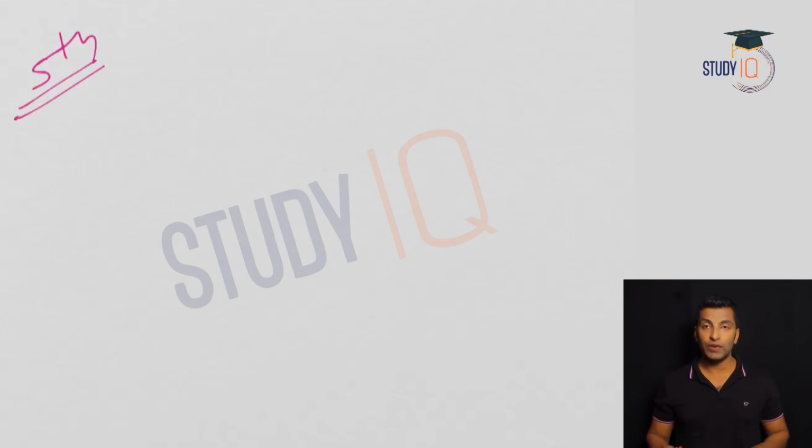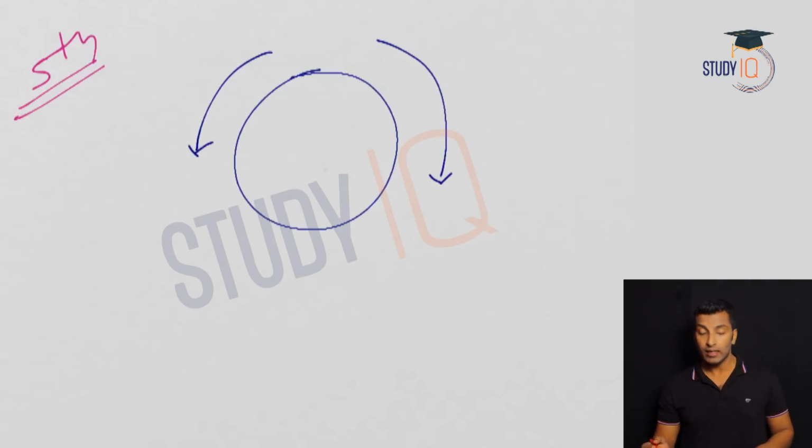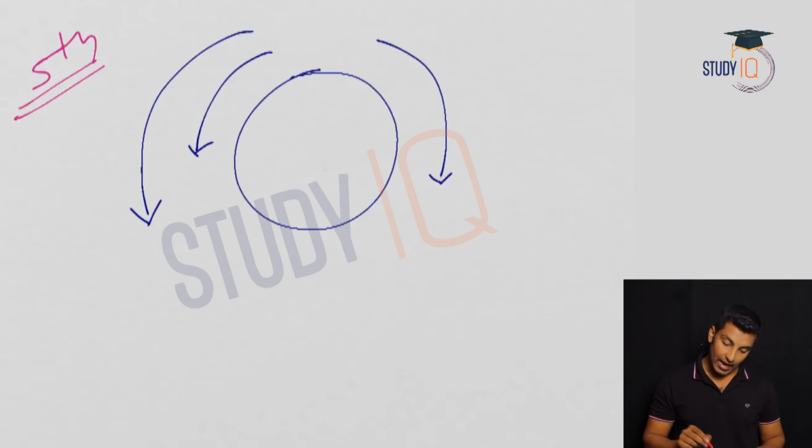Now in this video I'm going to discuss the meeting point questions which are in a circle. I'll also cover the clock related questions here itself. Here there will be a circular track, and two people will be running around. They can run in the opposite direction like this, and they can also run in the same direction like this.